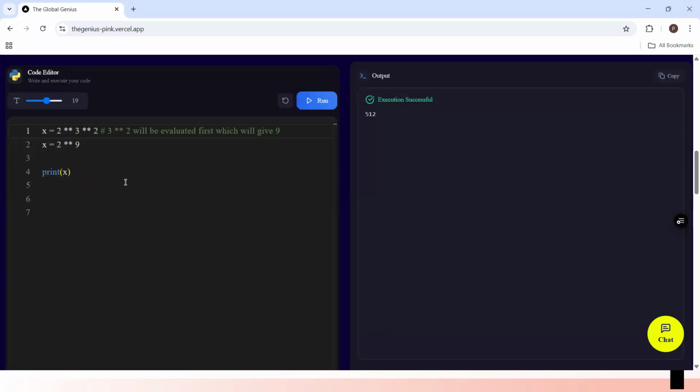You see how this thing was evaluated. We have two operators that share the same operand. Once you have something like this, you have to check their associativity. This one evaluates from right to left, that is the associativity of the exponential operator. So you could do it like this to indicate. Most times, the best way when you're working with expressions like this is to group them in parentheses. By that time, you are in control. You know exactly how the expression is going to go.